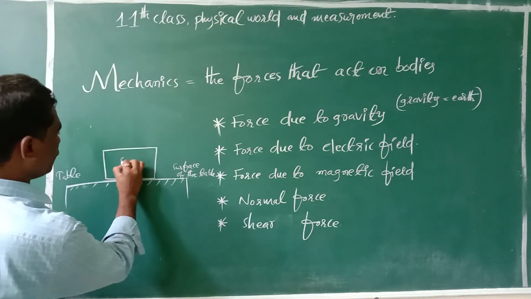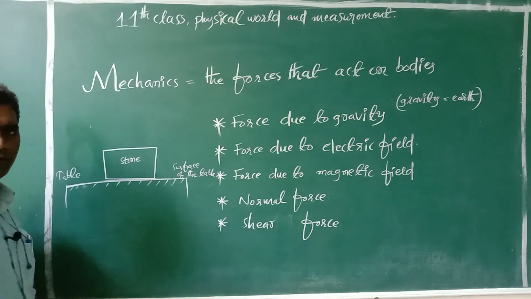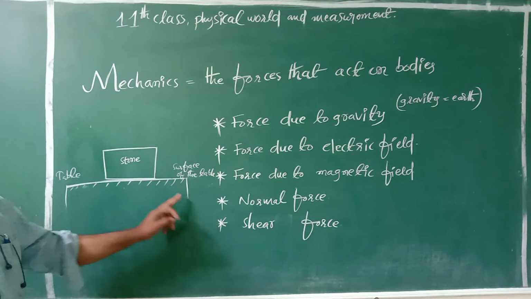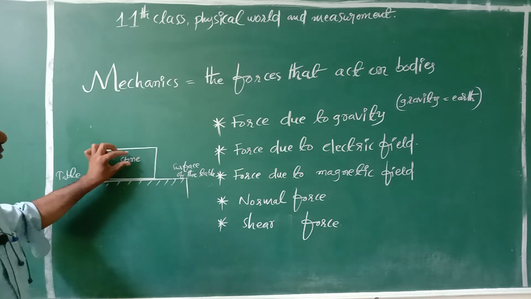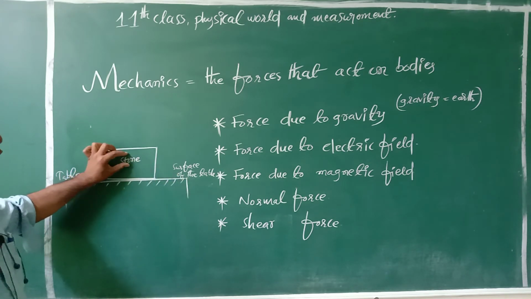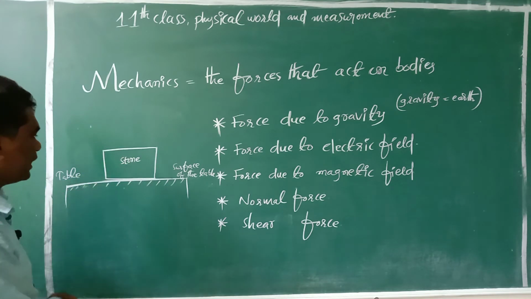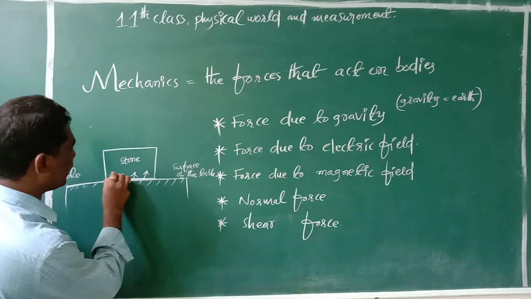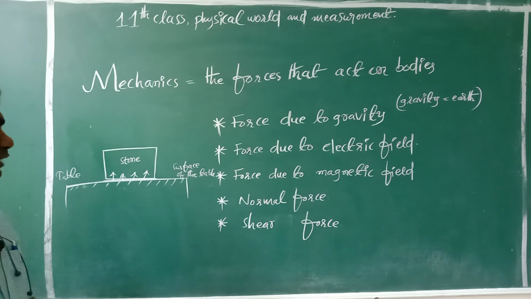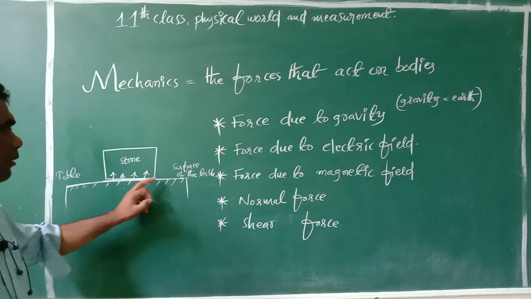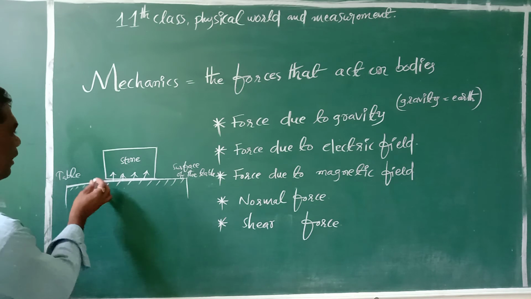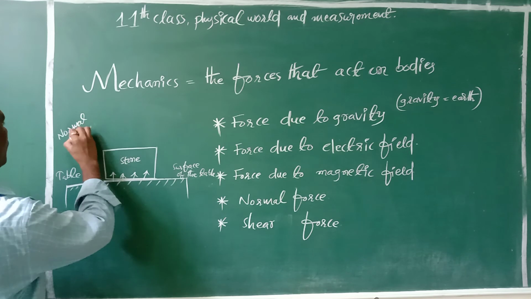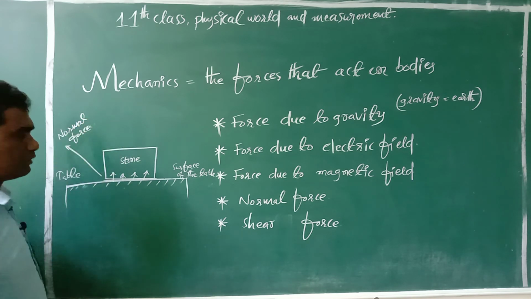Students, here one stone is put on the surface of the table. Whenever the stone is put, the stone will not fall down. Why? Because the surface of the table will act some force on the stone in the upward direction. Okay students, the force which is acted by the surface of the table on the stone is only called a normal force. Okay students, here you see